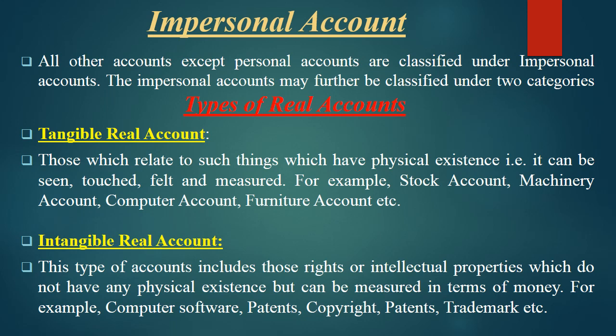Patents. What is a patent? Patent means for a particular invention, you get a particular right over that invention. Scientists generally get the patent, or the inventor of a particular formula. Copyrights. What is copyright? Copyright means when any author or any singer has a particular book or music album, those who have born skills or adapted skills, and they sell their skills, their talent, it comes under copyrights. So these are the types of intangible assets.